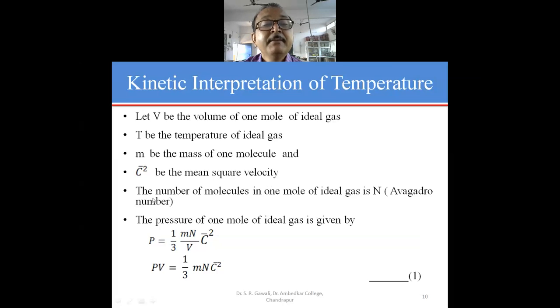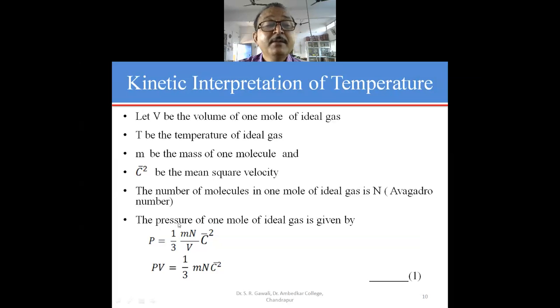And therefore, the number of molecules in 1 mole of ideal gas is n, and this n is nothing but the Avogadro number. So, in 1 mole of ideal gas, there are 6 into 10 raised to power 23 molecules. From this you can imagine the large number of molecules present in the ideal gas. So, in 1 mole of ideal gas, how many molecules are present? There are 6 into 10 raised to power 23 molecules present in 1 mole of an ideal gas.